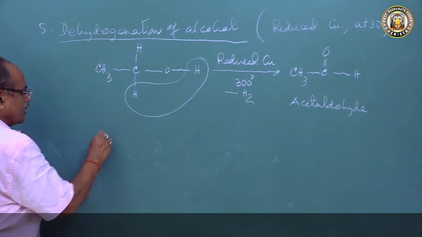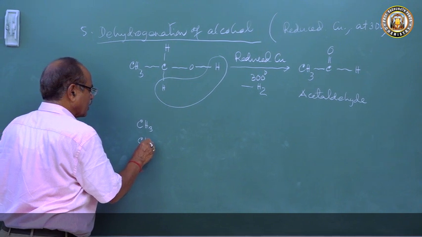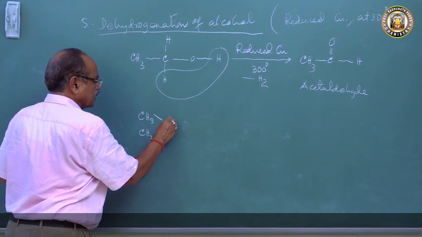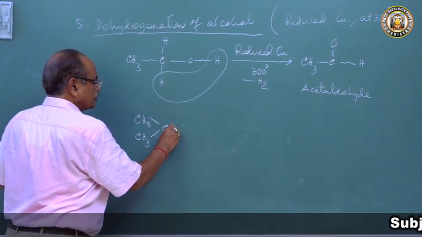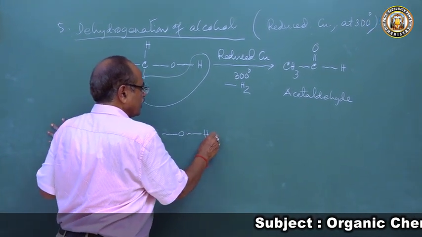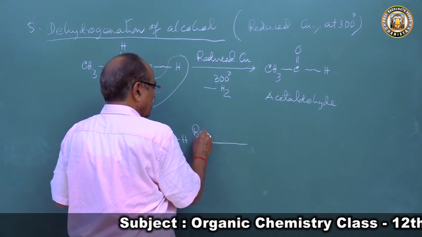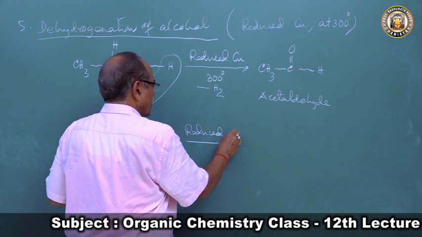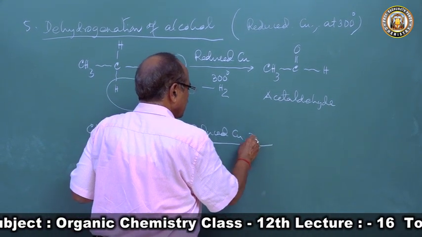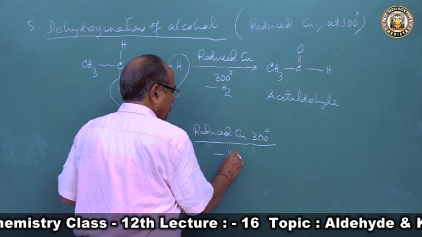Now if you take secondary alcohol, say isopropyl alcohol, CH3CHOHCH3, secondary alcohol, and this when we heat it with reduced copper at 300 degree centigrade, one molecule of hydrogen is lost.